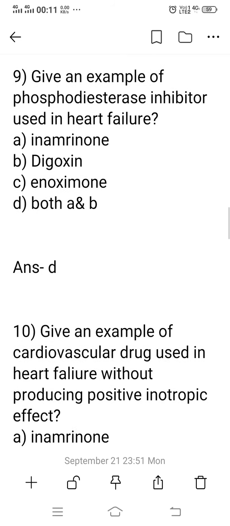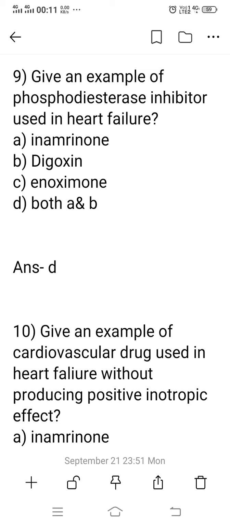Question number 9, give an example of the phosphodiesterase inhibitor used in the heart failure patient. Actually, phosphodiesterase is one type of enzyme present in cardiac myocyte cells and vascular smooth muscle cells.